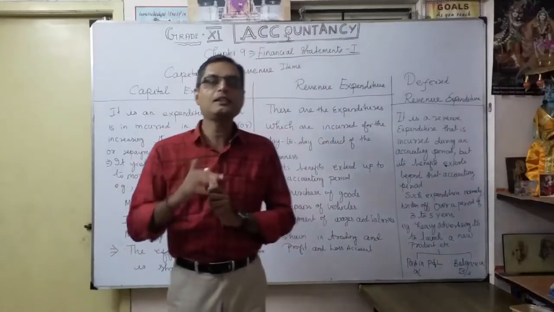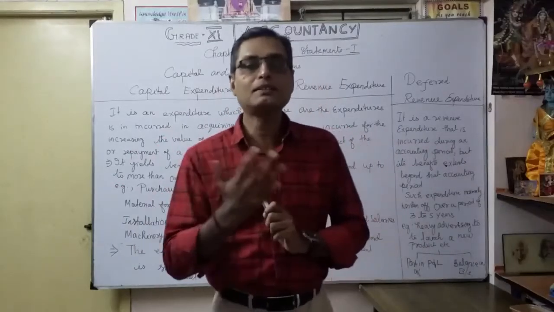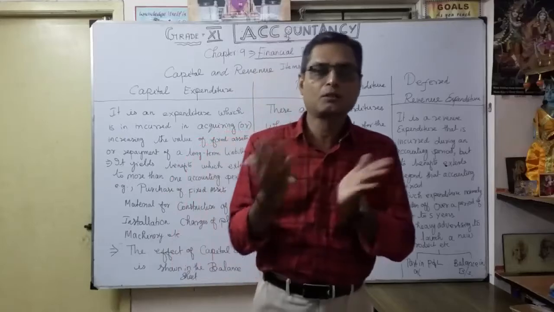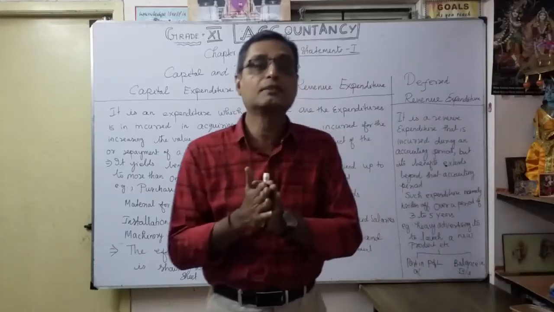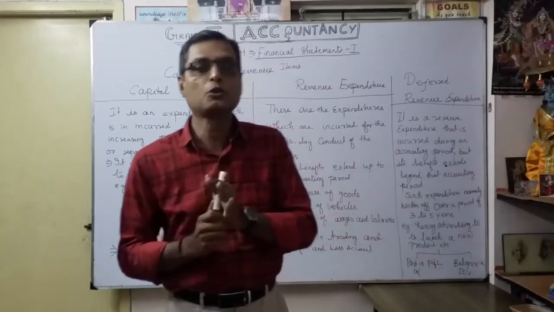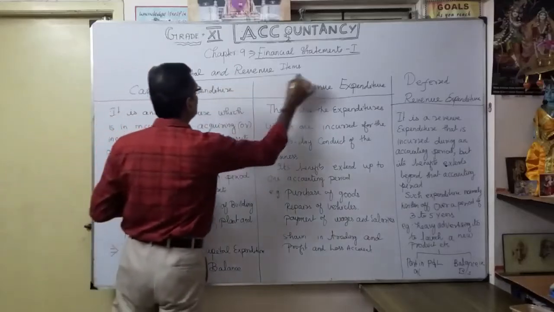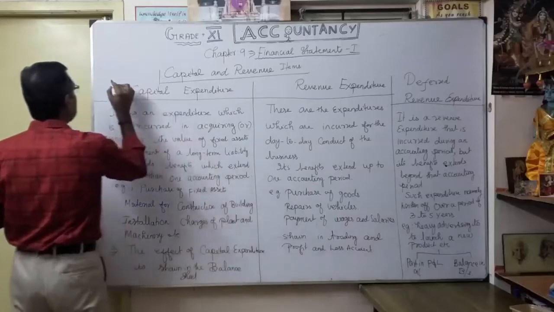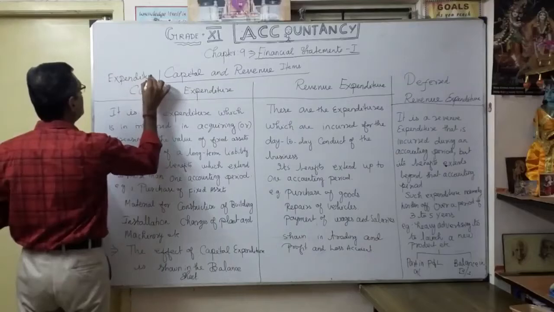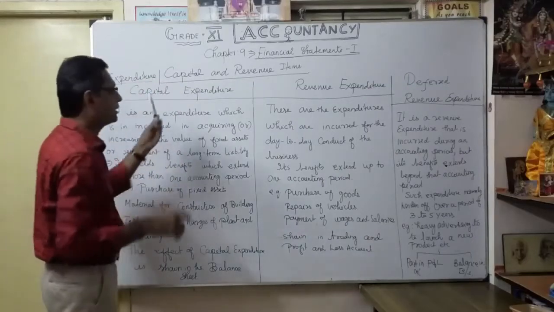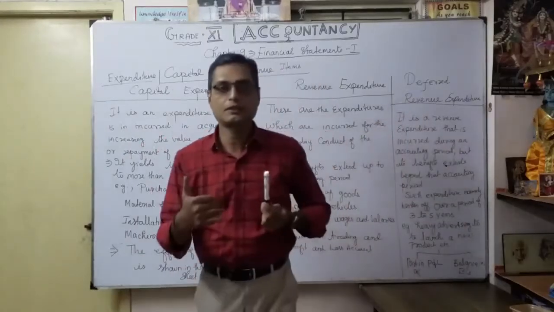Similarly, if instead of capital expenditure we show revenue expenditure, what will happen? The balance sheet items are not shown properly. That's what, vice versa. The identification of capital nature and revenue nature is very, very important before you prepare the financial statement. Here, for the capital and revenue items, we will first see the expenditure part. The expenditure part we can classify into capital expenditure, revenue expenditure, and deferred revenue expenditure. Now we will see one by one.